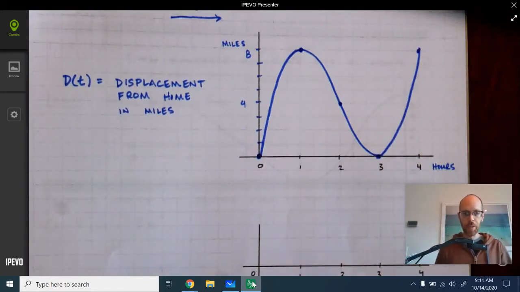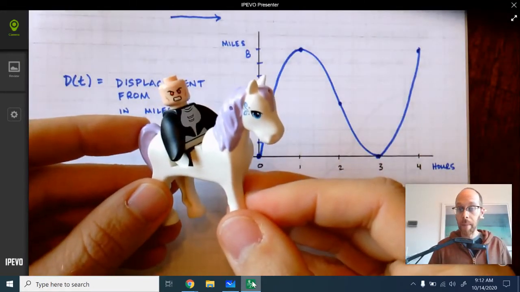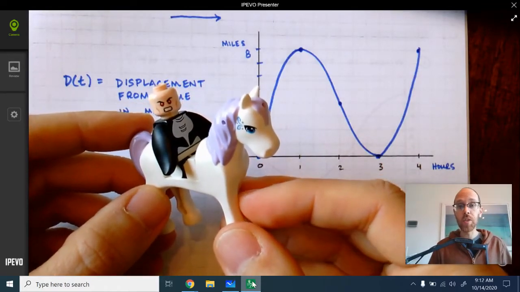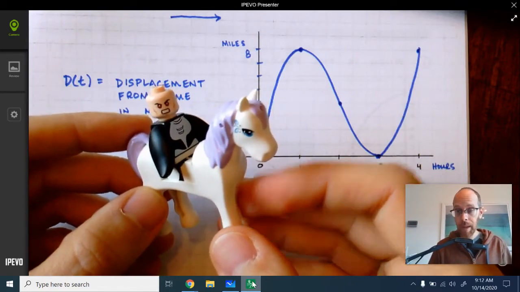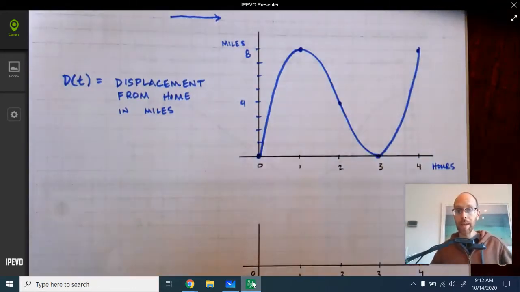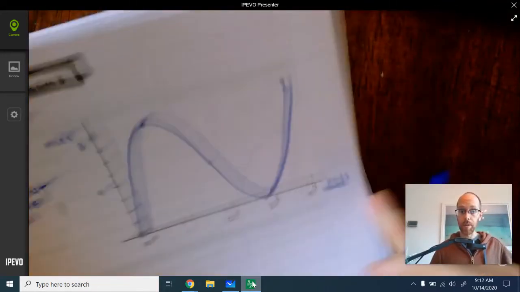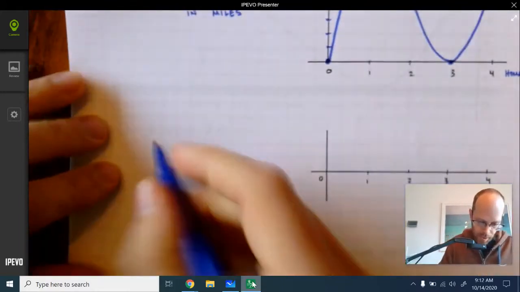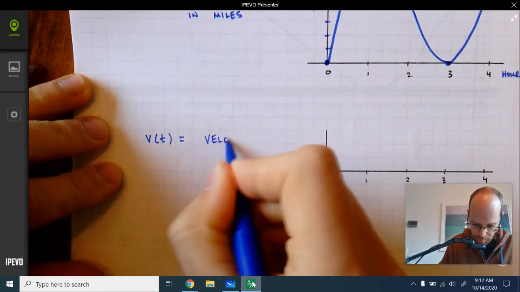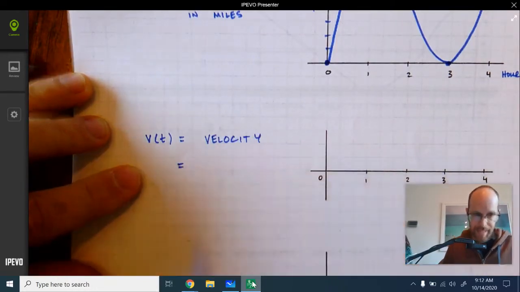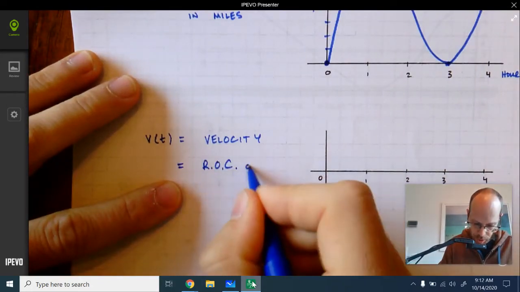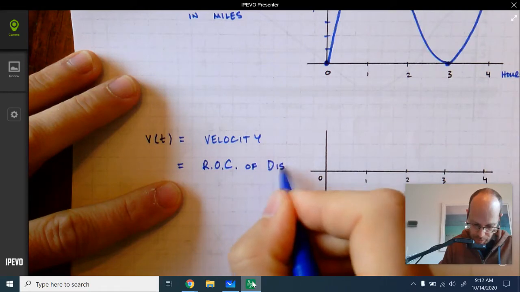Now, here's what I want you to figure out. Our angry young man, when is he speeding up and when is he slowing down on his journey? And in order to figure out when he is speeding up and when he is slowing down, we're going to need to know some other quantities. So let's talk about those. The first is something called the velocity. Velocity is defined as the rate of change of displacement.